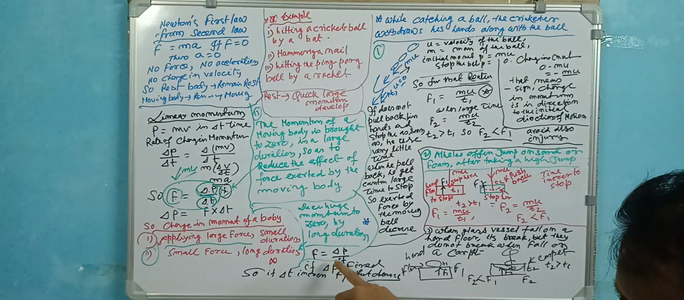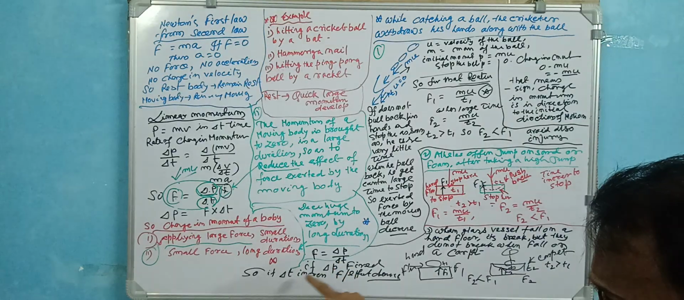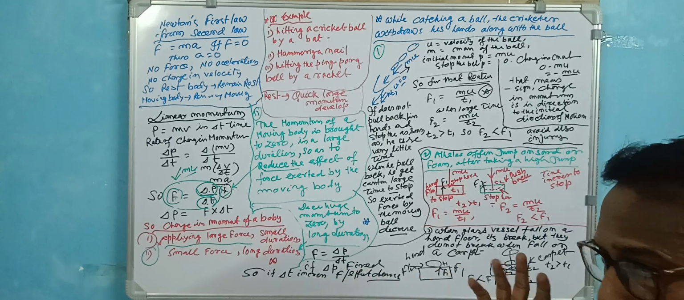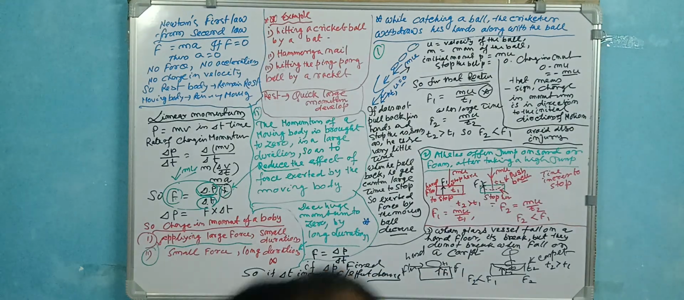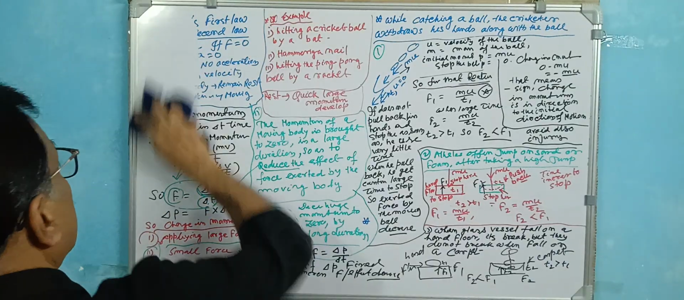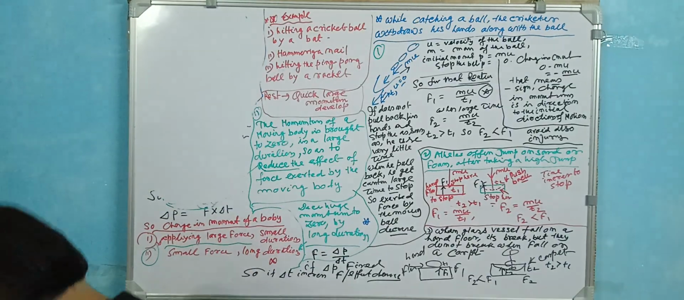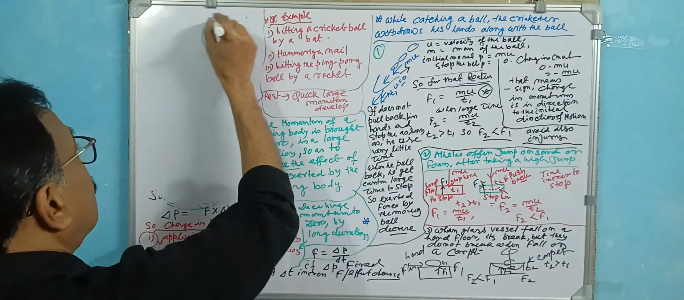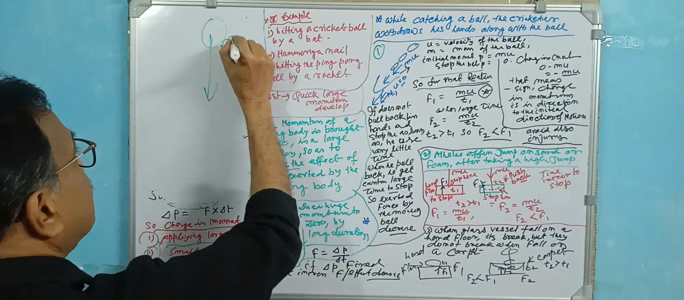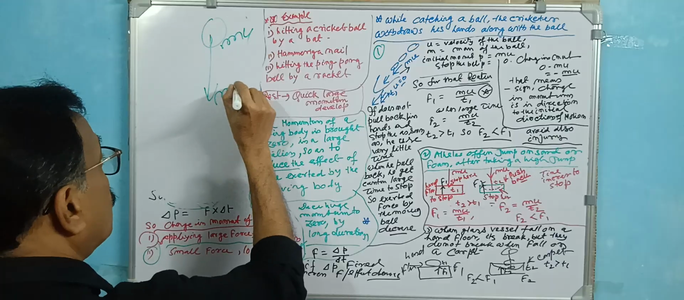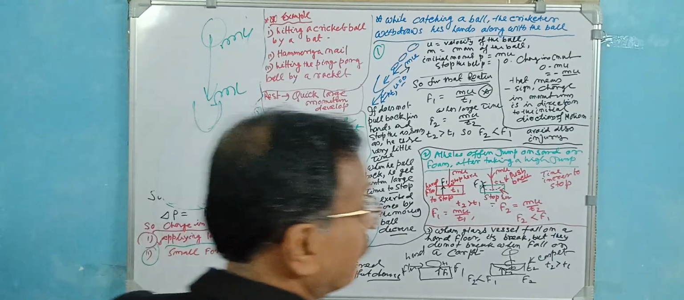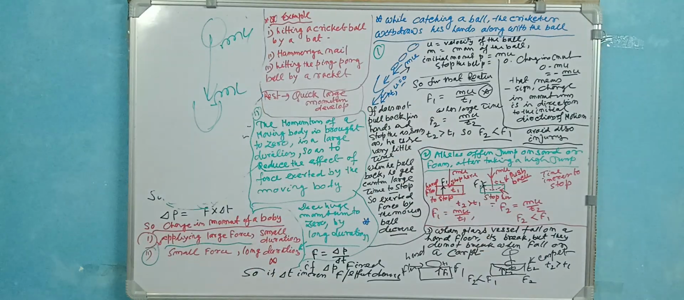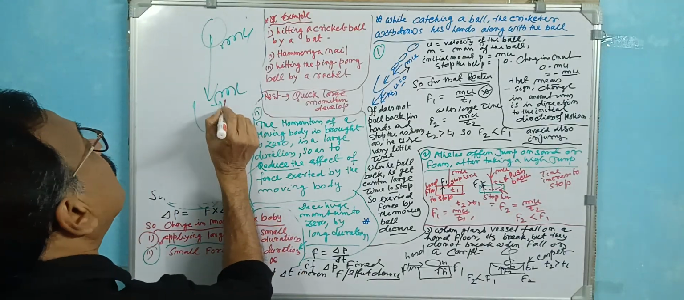That means here is a deduction: if delta p is fixed, the ball is fixed, the moving ball. I will erase this part. Suppose this ball is coming at very high speed, so here is mu and here is also mu. If you catch the ball here, the time is t.